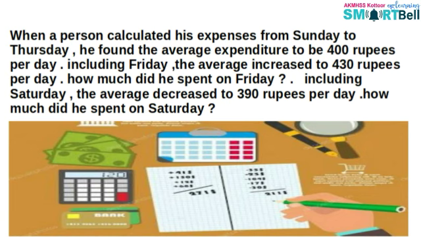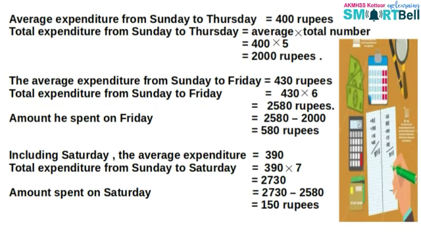When a person calculated his expense from Sunday to Tuesday, he found the average expenditure to be 400 rupees per day. Including Friday, the average increased to 430 rupees per day. How much did he spend on Friday? Including Saturday, the average decreased to 390 rupees per day. How much did he spend on Saturday? Here, it is a long question but simple.